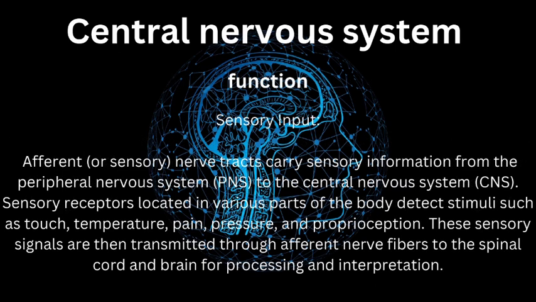Its functions are: first, sensory input. Afferent, or sensory, nerve tracts carry sensory information from the PNS to the CNS. Sensory receptors located in various parts of the body detect stimuli such as touch, temperature, pain, pressure, and proprioception. These sensory signals are then transmitted through afferent nerve fibers to the spinal cord and brain for processing and interpretation.